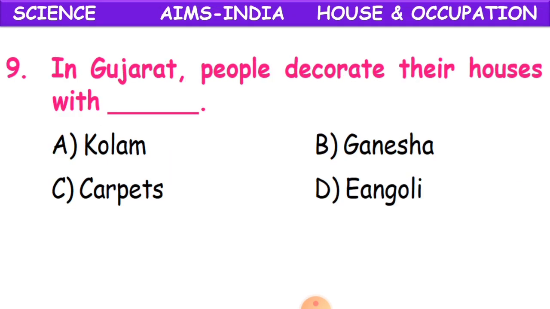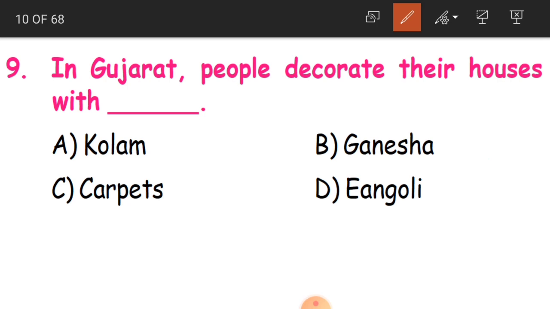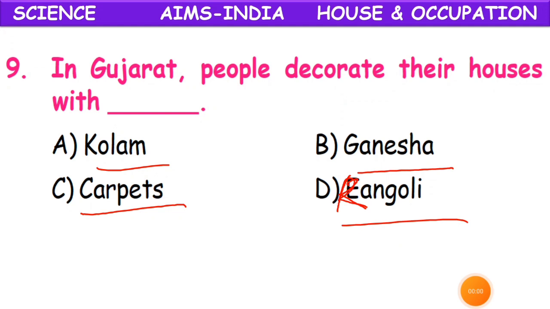Now, 9th question. In Gujarat, people decorate their houses with dash. What is Gujarat? Gujarat is one of our states, where Gandhiji was born. In this place, people decorate their houses with what? Either kolam, Ganesha, carpets or rangoli. This is our rangoli, children. Do you know what kolam is? Kolam is also one type of rangoli, which we draw in front of our houses.